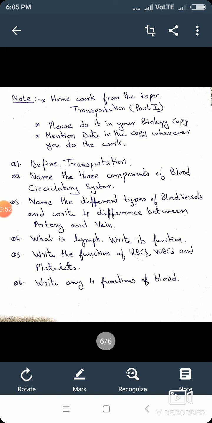So I am sure when you listen to the audio carefully, you will understand the topic. Then read the topic from your NCERT reader and answer these questions.